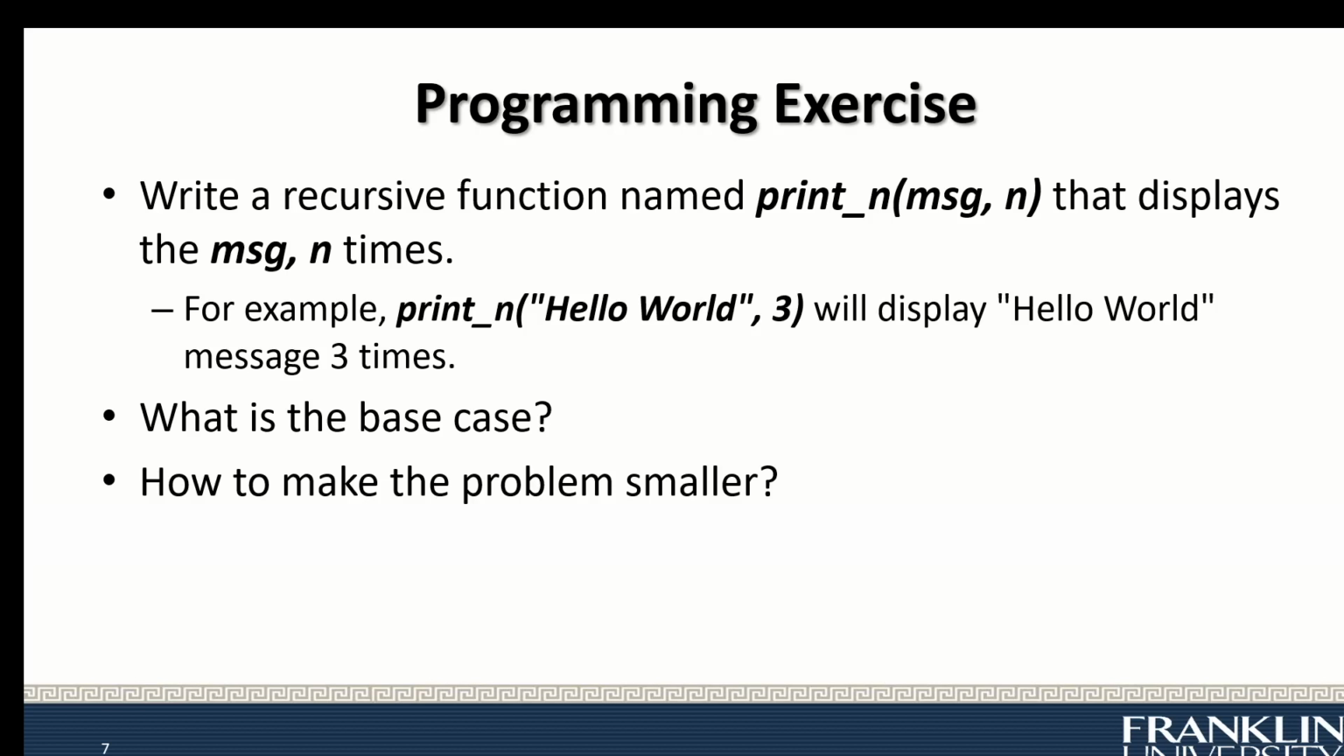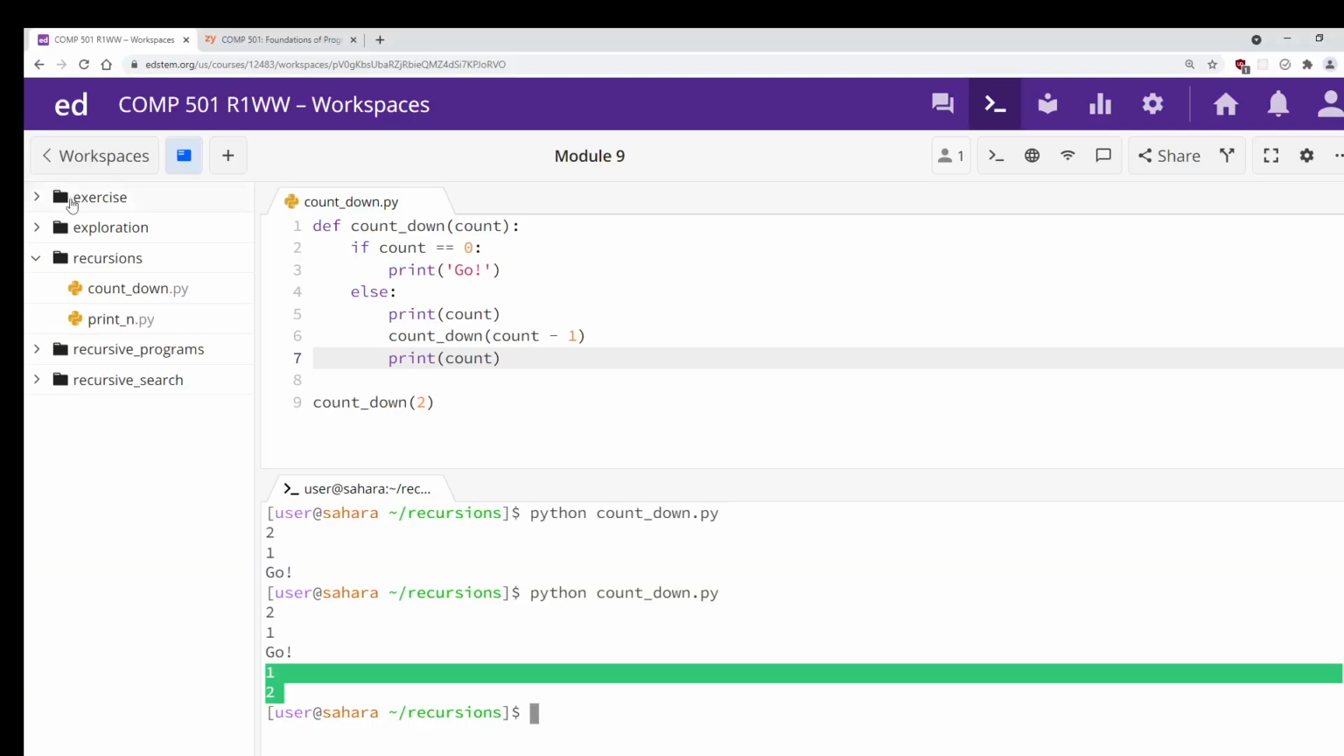Well, the base case would be 0, because if n is 0, that tells me I should not print anything. Right? If n is 0, I should not do anything. So the base case should be when n is 0, you don't do anything. Otherwise, you would display the message and make n smaller. So let's do that. Let's go to the exercise.